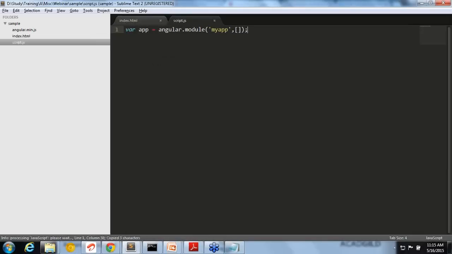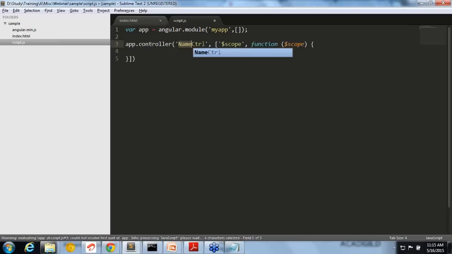Okay, now I initially told you Angular is an MVC structure. That means you need a controller, right? So I am creating a controller. Now I'm just going to write scope. What is scope? I will just tell you. Okay. So I added scope.test is equal to welcome to webinar.